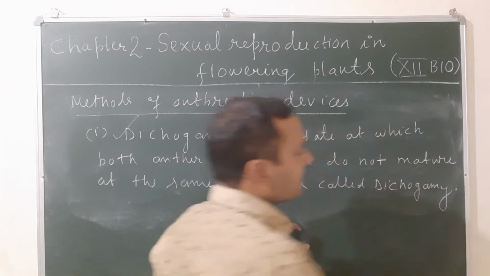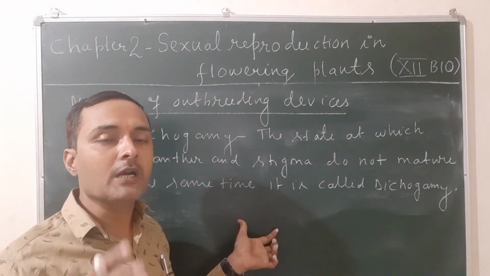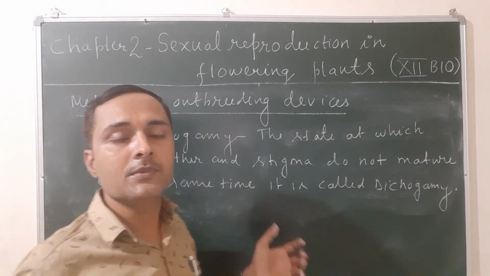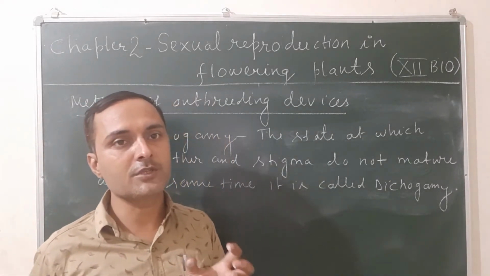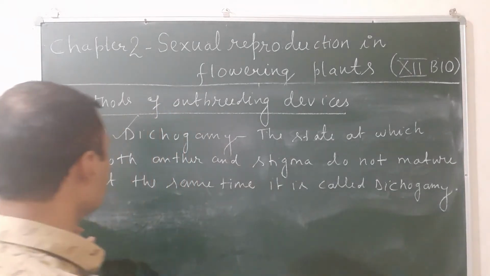So once again, what do you mean by the term dichogamy? The state at which both anther and stigma do not mature at the same time is called dichogamy. So there are two conditions.